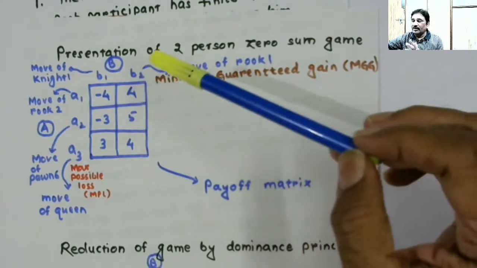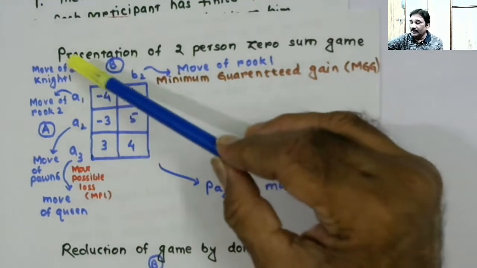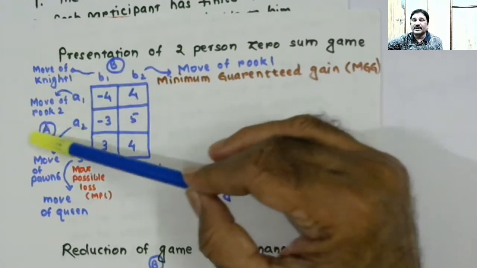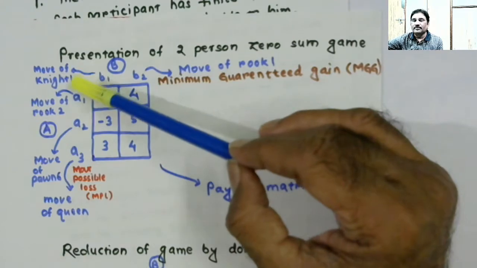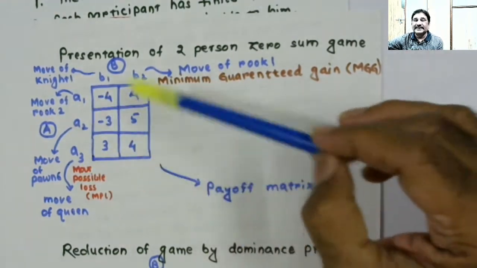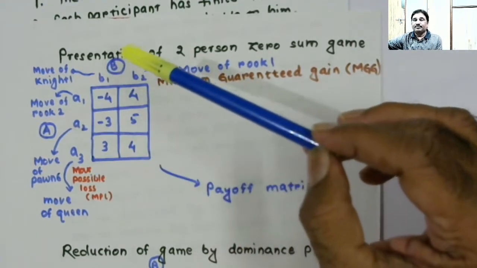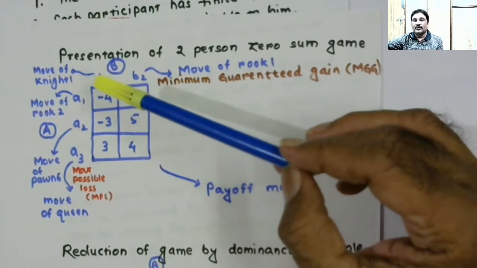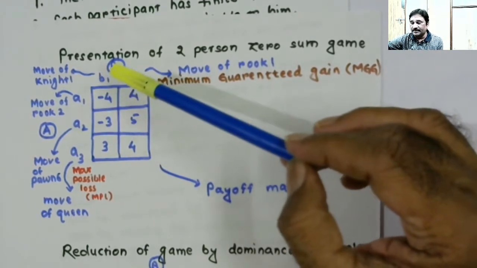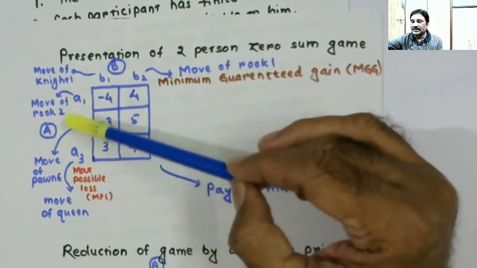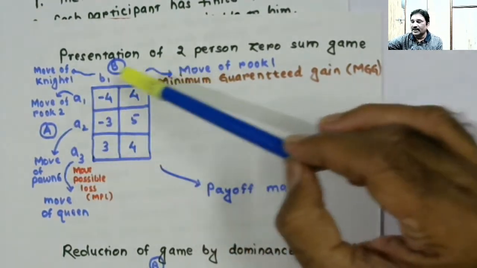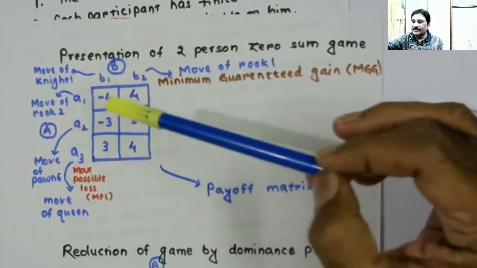So I will now make the thing simple. I will not be referring to these specific moves. This was just taken to make you understand this as a game. From the perspective of a game, you can understand things better. Now, I will refer to these moves by their nomenclature, A1, A2, A3, and for player B, B1, B2.